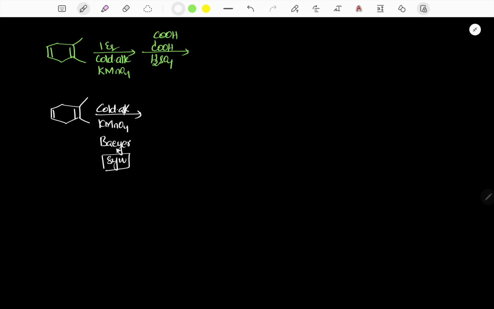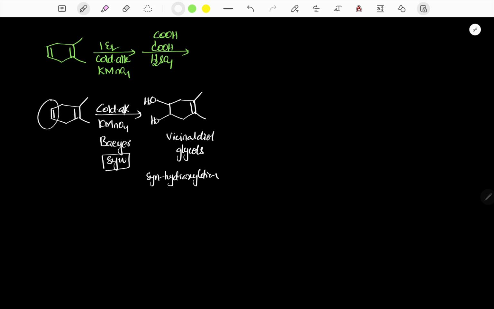Therefore, because of syn hydroxylation, the less sterically hindered alkene will be oxidized and we get the corresponding vicinal diol, the corresponding glycol. This reaction is an example of syn hydroxylation.